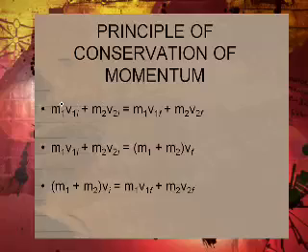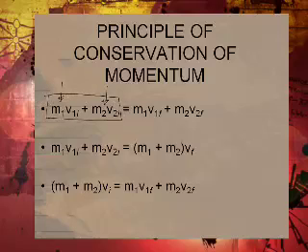If we're looking at two objects that are colliding, at first object A is moving on its own, object B is moving on its own, with their initial velocities. They can collide, and after collision, this is the total momentum of that system before, and that equals the total momentum of the same system after that collision. So we can express it that way.